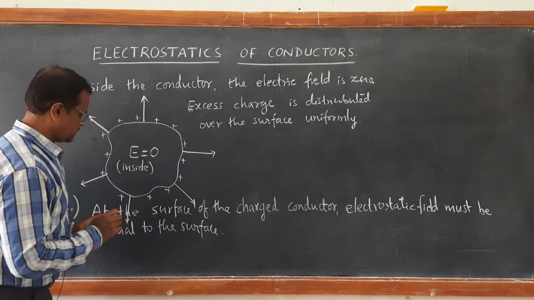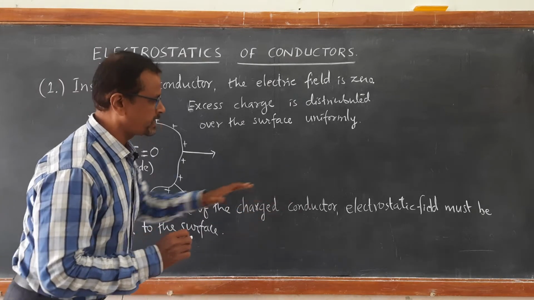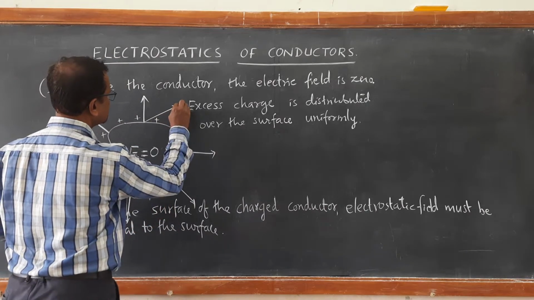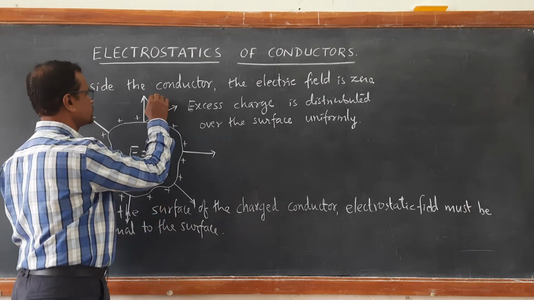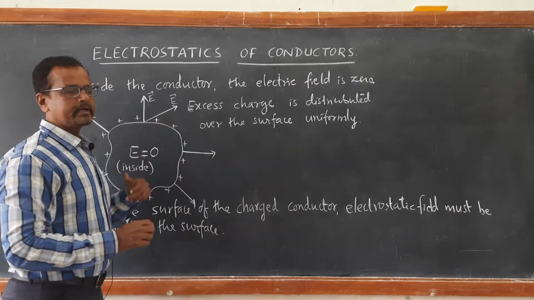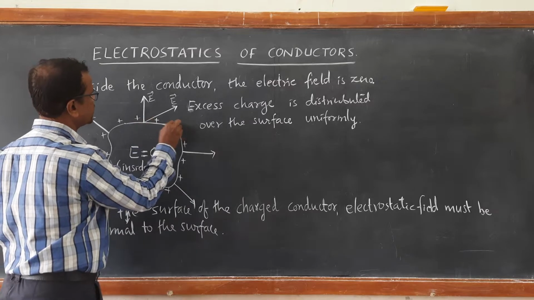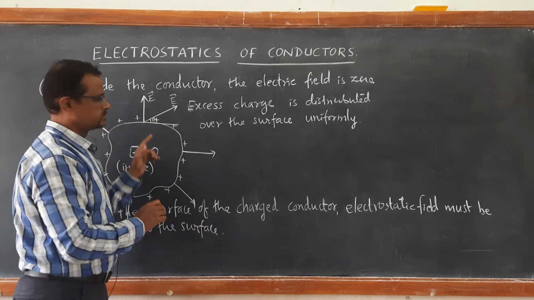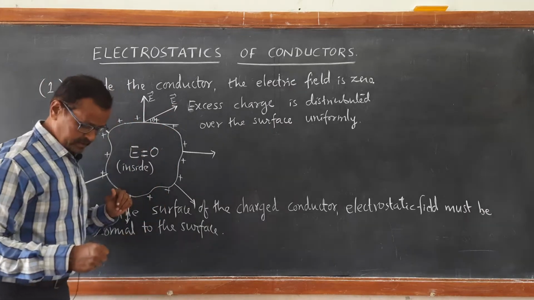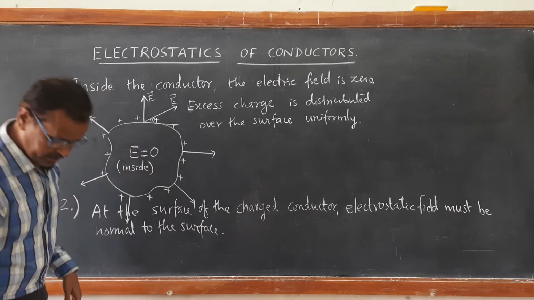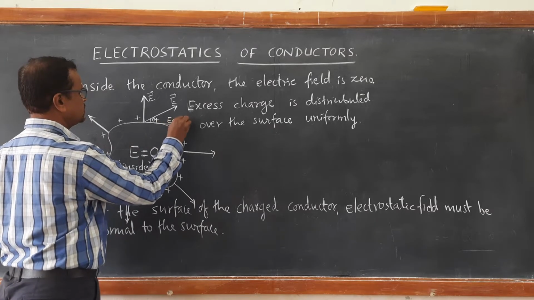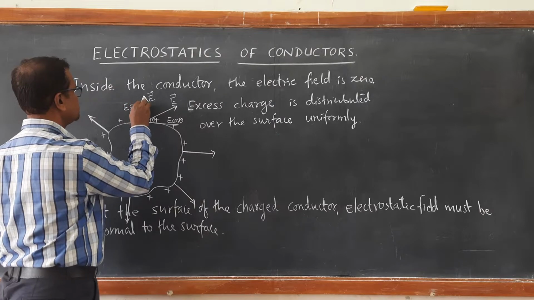In case at the surface of the charged conductor, the electrostatic field is not normal, suppose it has some component in any other direction, say at some angle theta with respect to the surface. This electric field, which is not normal, will have two components, one perpendicular and another parallel. The parallel component will be E cos theta and the perpendicular component can be written as E sin theta.